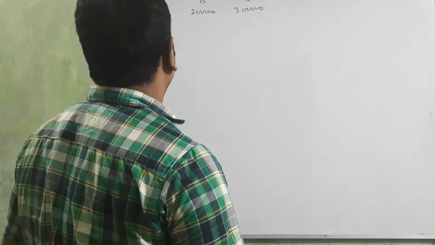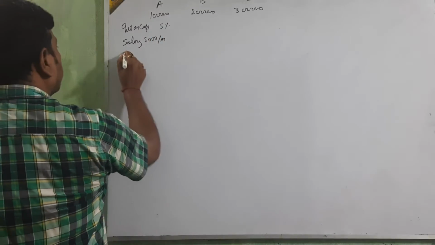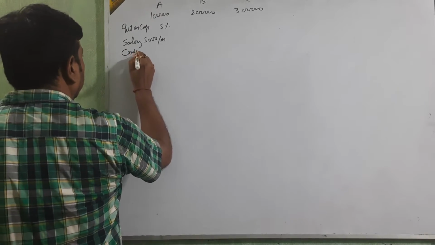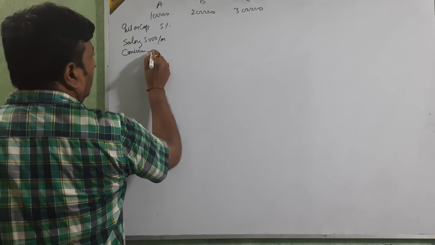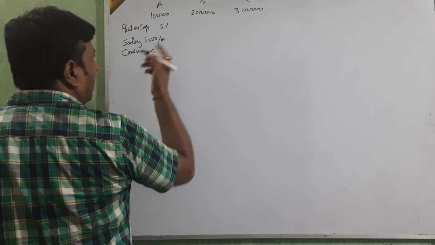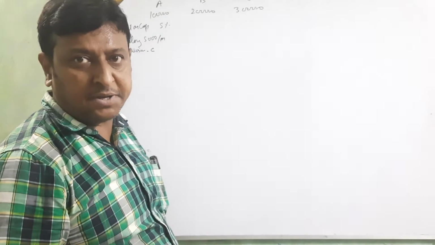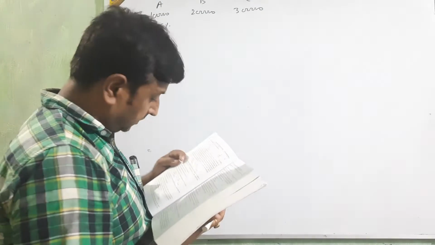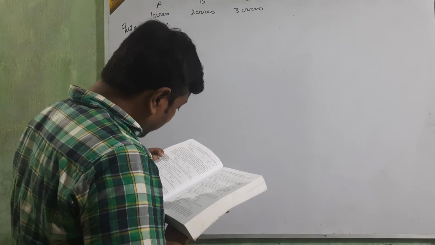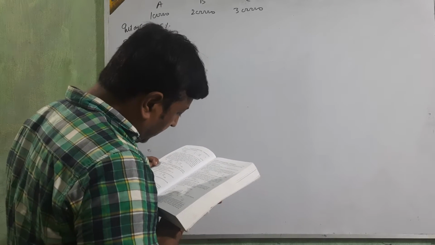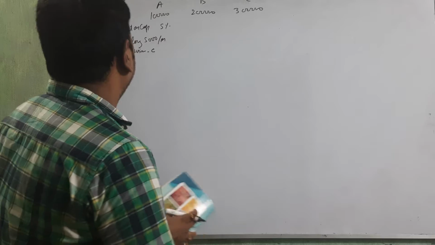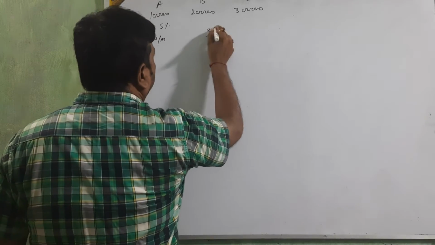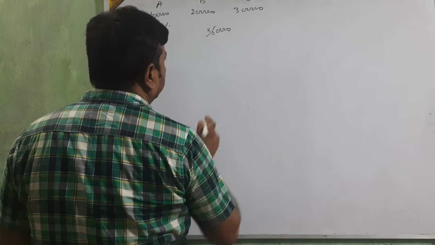We are going to calculate the commission of C. It's after charging interest on capital but before charging salary. Okay beta? And the profit is 3,60,000.